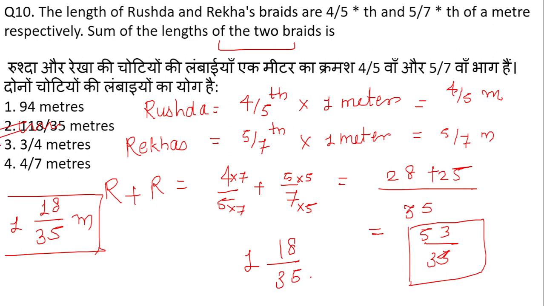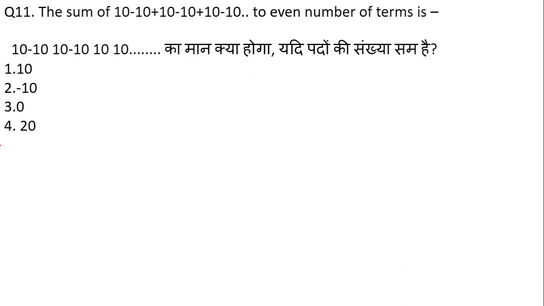Moving on to the next question now. The sum of 10 minus 10 plus 10 minus 10 plus 10 minus 10 until an even number of terms is what? Okay, again a simple question. Such type of question we have already discussed. We know what even numbers are. Basically an even number is a number which is divisible by 2. Simply, numbers divisible by 2 are the even numbers.